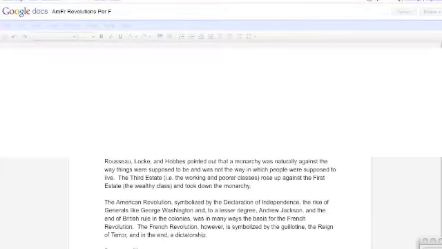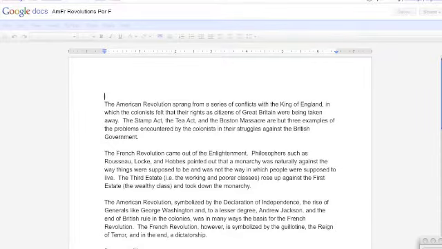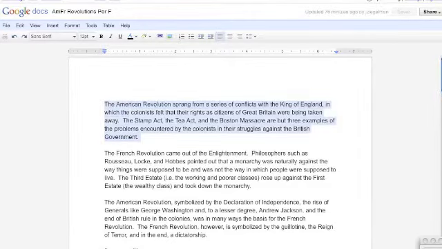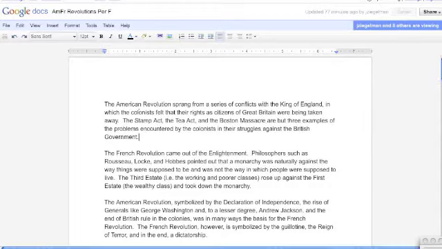They click on their document, and when they click on it, they come to something that looks like this. They've all got editing power for it, and now what they can do is read through, for example, this first piece here. And the moment that they see something that they find interesting, for example, the Stamp Act, the Tea Act, and Boston Massacre are 3 examples of the problems encountered by the colonists and their struggle against the British government. At the end of that, I want to make a note.